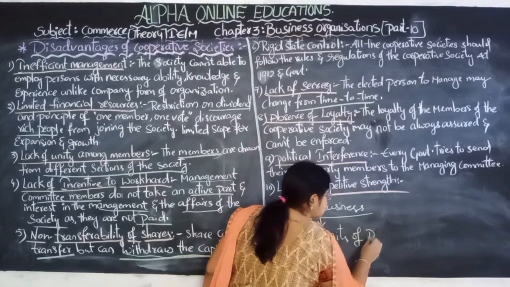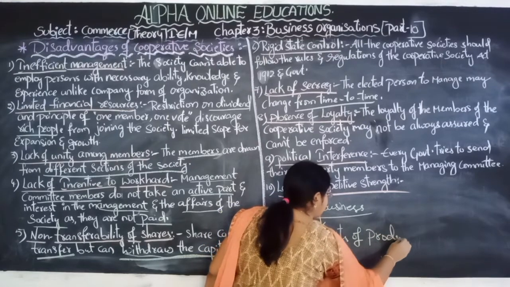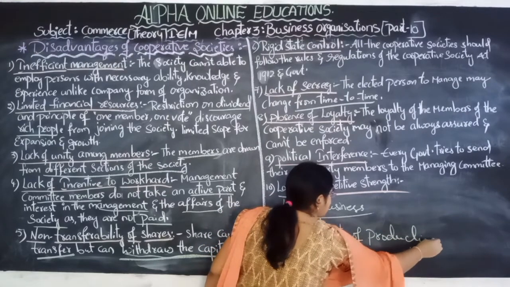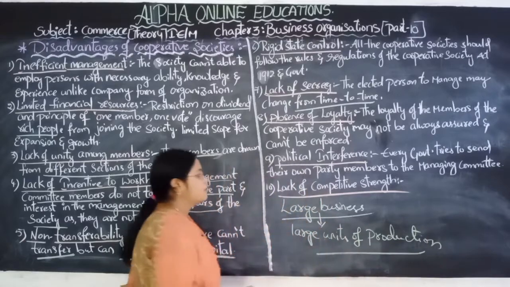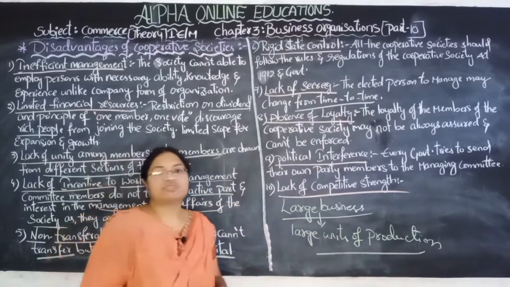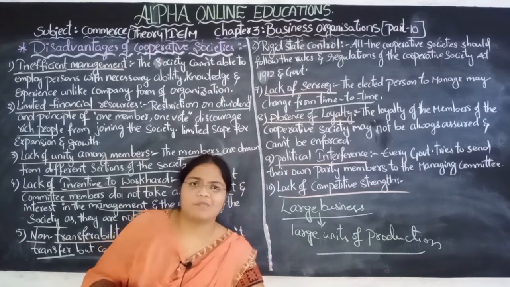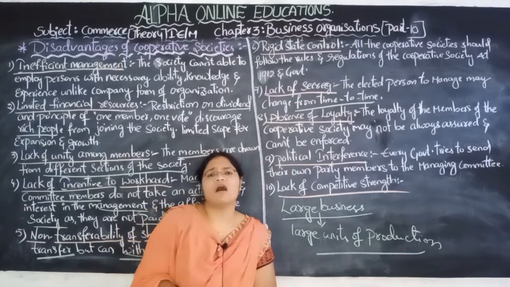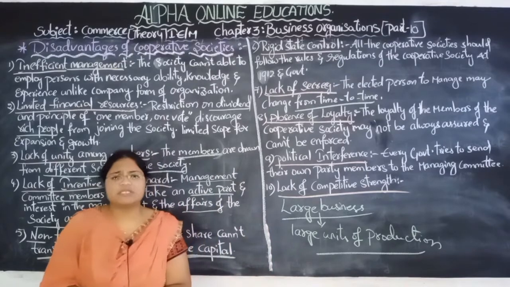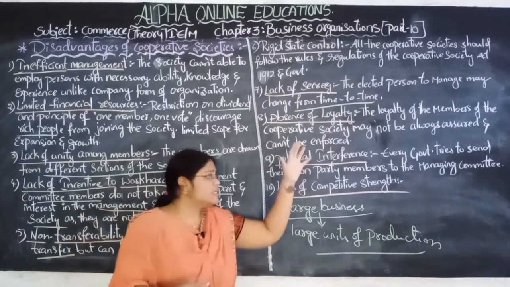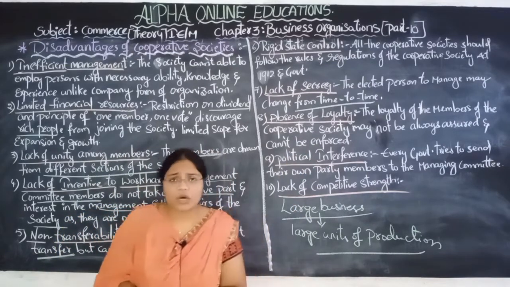The production is very high in these areas. So that's why there is a lack of competitive strength. It is very difficult for the cooperative societies to participate in the competition with the other business organizations. So these are the disadvantages of the cooperative society.